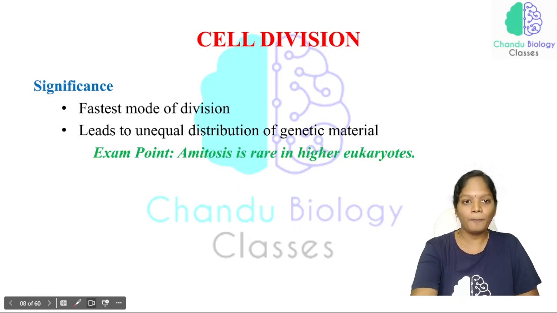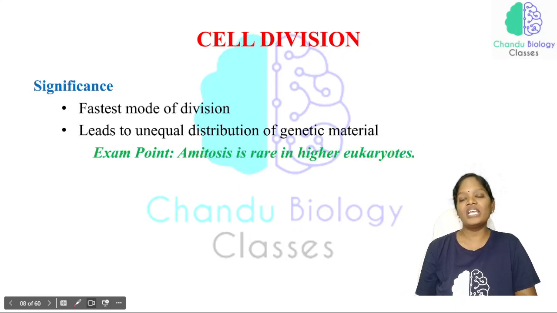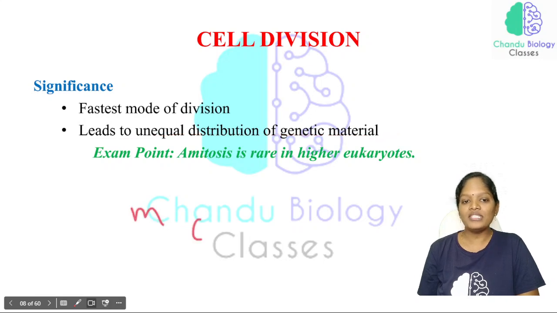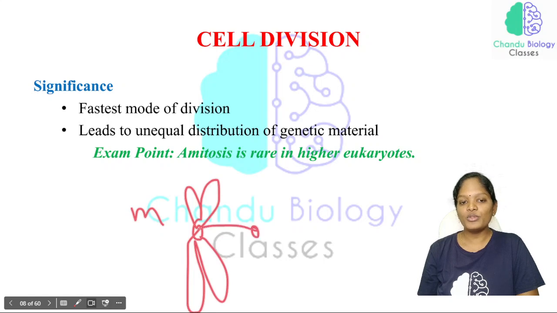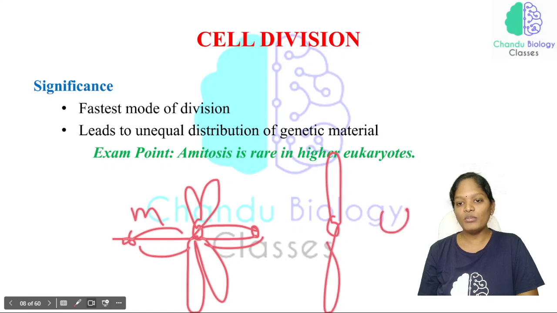Now, what is the significance? Why is amitotic cell division important? This is the fastest mode of division compared to mitosis and meiosis, and it leads to unequal distribution of genetic material. For example, in mitosis, this is a chromosome, and at the center the spindle fibers attach to the centromere, and finally one chromosome is divided into two separate chromatids.